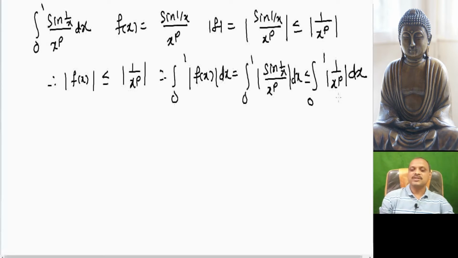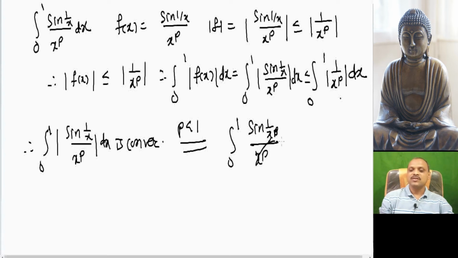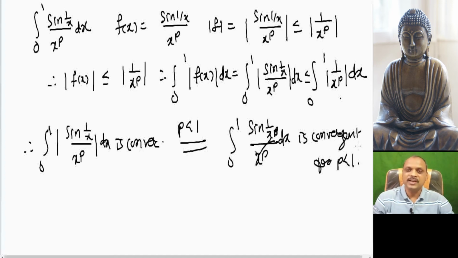But for which values does this integral converge? For p less than 1. Hence, the integration from 0 to 1 of mod of sine 1 divided by x raised to p dx is convergent for p less than 1, and by the absolute convergence theorem, the integration from 0 to 1 of sine of 1 divided by x raised to p dx is convergent for p less than 1 and diverges for p greater than or equal to 1.